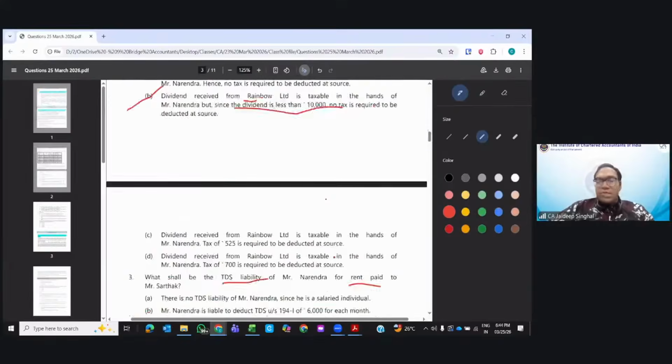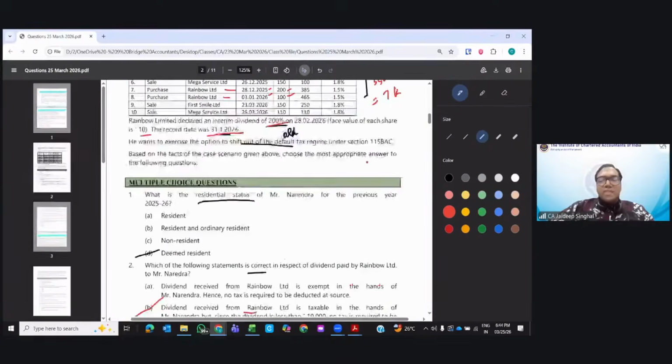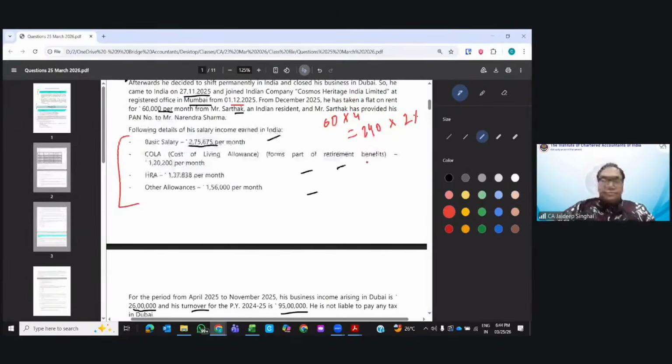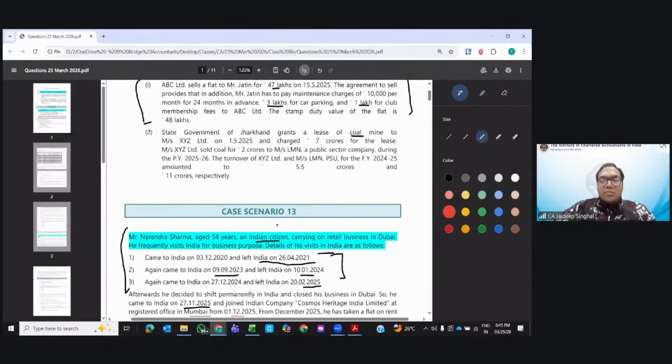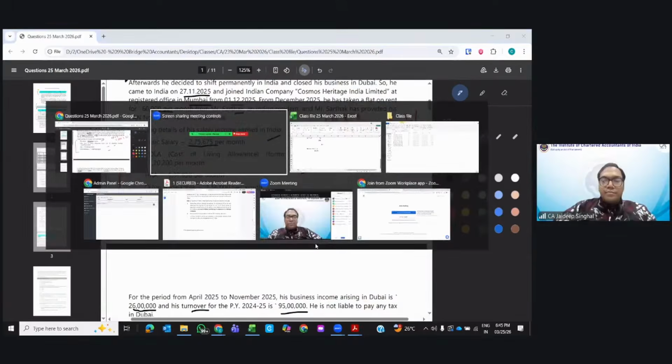Okay, now they're asking us to calculate the income from salaries. Very easy. Income under the head salary, how much? They've given this thing. They've told you something. Old scheme or new scheme? Have they told you somewhere? They've given here, old scheme they're following. Old scheme.